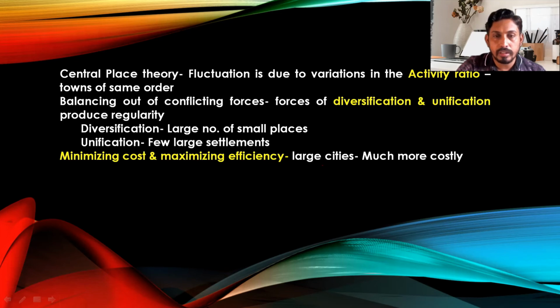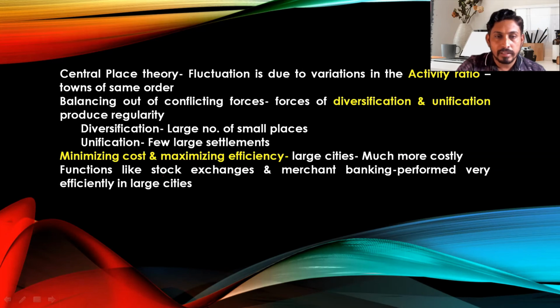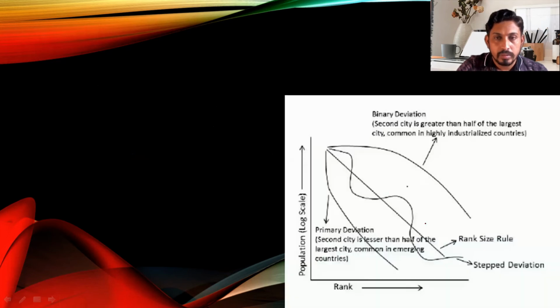Minimizing cost and maximizing efficiency also explain the rank size regularity. When we observe the real world situation, larger cities are much more costly. Functions like stock exchange and merchant banking are performed at the larger settlements, and that's why there is a gap between large cities and smaller settlements. That's why a very small number of larger cities are created and a very large number of smaller cities exist. It also regulates the rank size rule in a country. So this is one of the important things we have to know about the rank size rule.